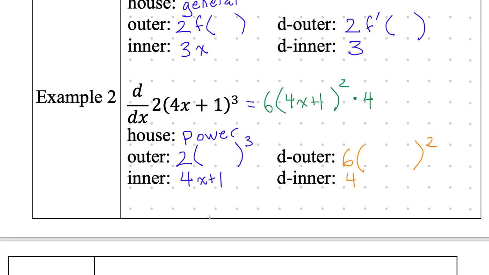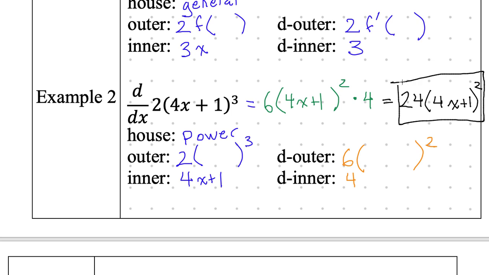For now, just work on finding the houses, finding the outer and inner, finding doubter and dinner, then multiply doubter and dinner, and simplify, which we have not done yet. So we will simplify. Can you do this for us? Do you just multiply 4 and 6? Yeah. 24 times 4x plus 1 to the power of 2. Done. Box it. I'll leave it just to the power of 2. You could multiply it out using a binomial expansion, but let's leave it like that. It's nice and easy.